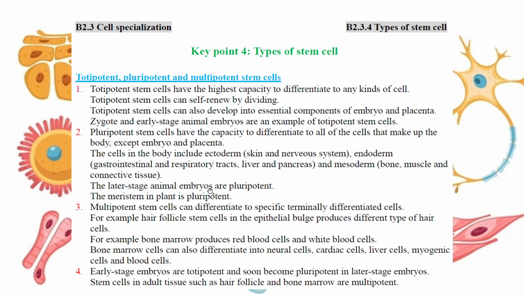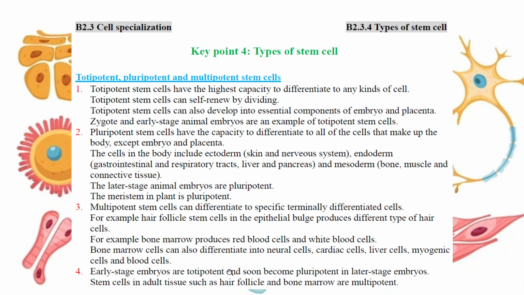So from the embryo to this is the totipotent, and then to this pluripotent stem cell, and then the organ further develops, differentiation. Okay. And then at the last step, we call it multipotent stem cell. It is the last step before the differentiation ends. And after this step, for the multipotent stem cell, they will differentiate into a specified terminally differentiated cell, which means that they don't differentiate anymore. Or even they don't have much more cell division.